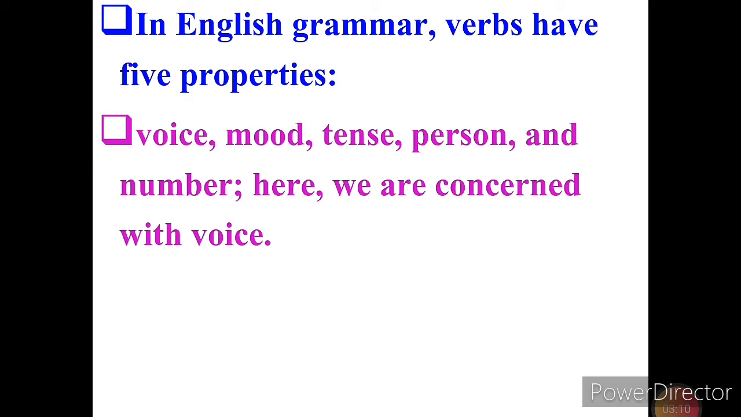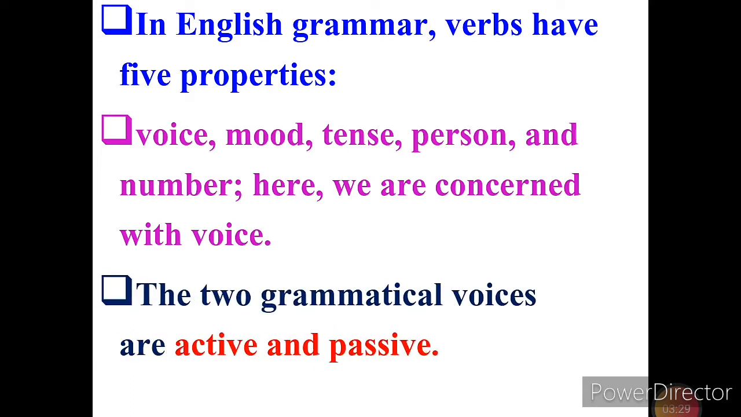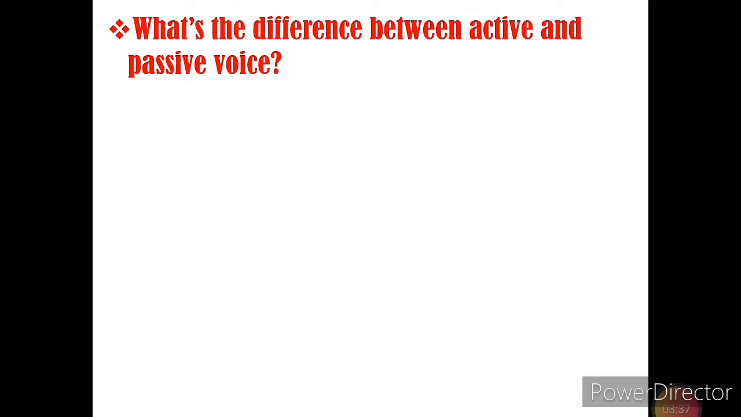In English grammar, verbs have 5 properties: voice, mood, tense, person, and number. Here we are concerned with voice. The two grammatical voices are active and passive. What's the difference between active and passive voice? Children, please observe clearly. What's the difference between active and passive voice?